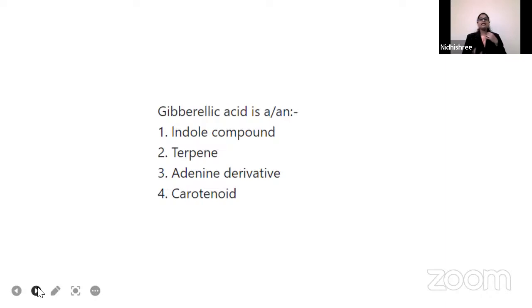Gibberellic acid is indole compound, terpene, adenine derivative, carotenoid. Just now we discussed it. They have asked gibberellic acid is a derivative of what, children.